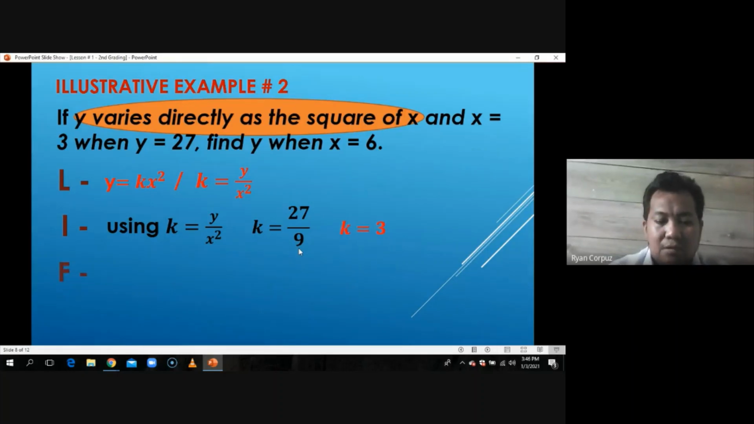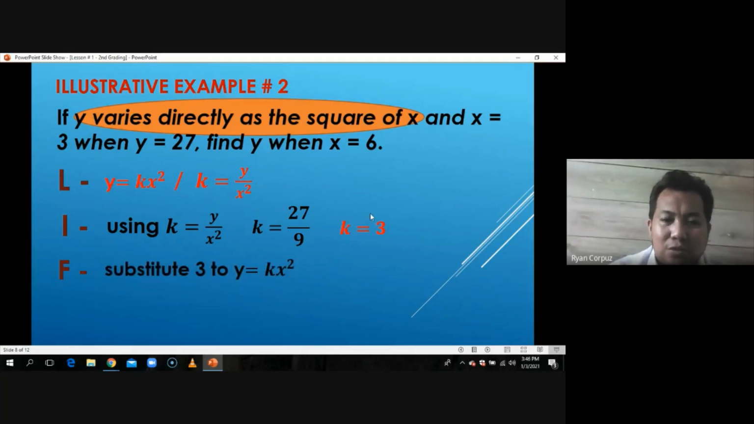So this time, applying the third step, using the first form equation, the first translation natin. Substitute lang natin yung value ng k to that equation. So we'll come up with y is equal to 3x squared as what we call the equation of variation. And lastly, we are now about to answer what is asked in the problem. Find y when x is equal to 6. Again, using that new form equation in third step.